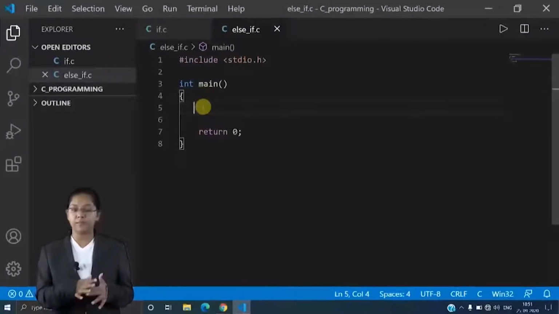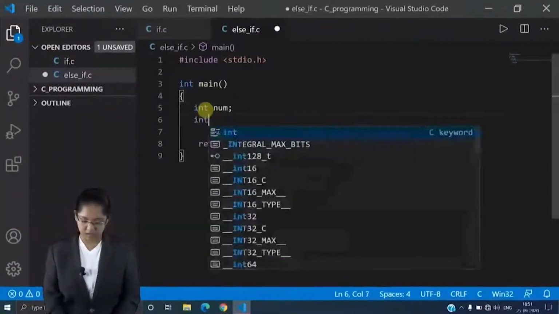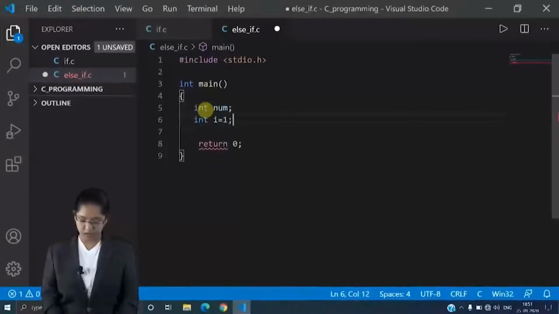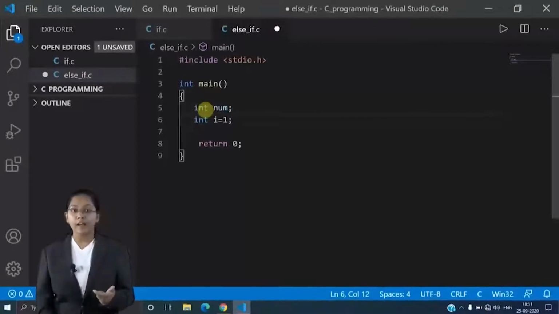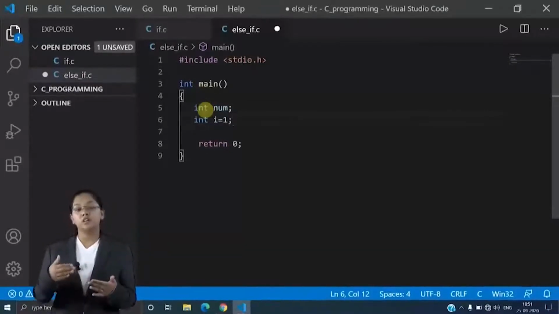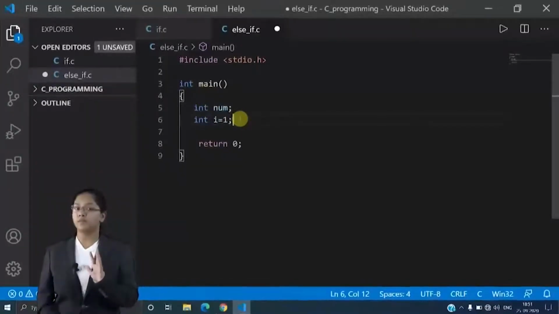So this is my basic C program. Okay, now let's declare int num, then initialize int i is equal to 1. Num, because I am going to take input from the user, and i, why? Because we are printing a table of any number which we have given, right? The user, let's say 5, I want to print the table of 5, right? So therefore I have initialized 1, that is 5 into 1 is equal to 5, right? So it will start from 1, therefore I have initialized i is equal to 1.